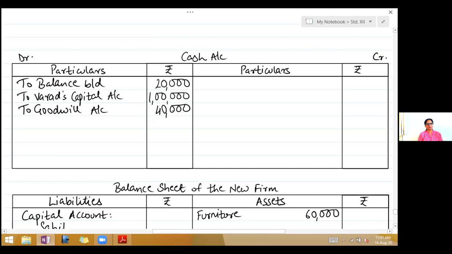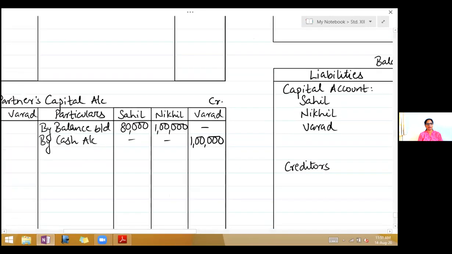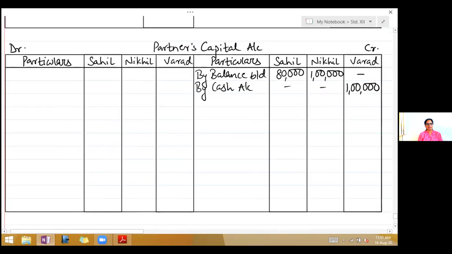Now this goodwill will be distributed to the old partners. So come to the partners capital account. On the credit side, write by goodwill account 40,000 divided in the ratio of 3:2, which is 24,000 and 16,000, only between the old partners. So we're finished with goodwill.